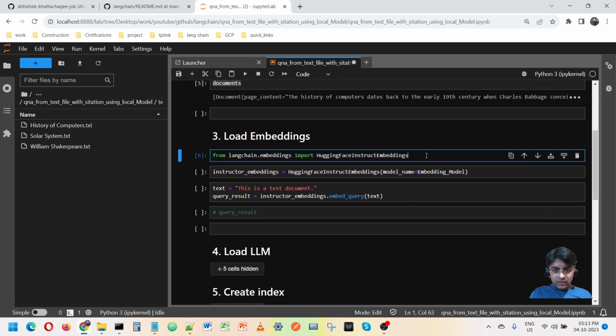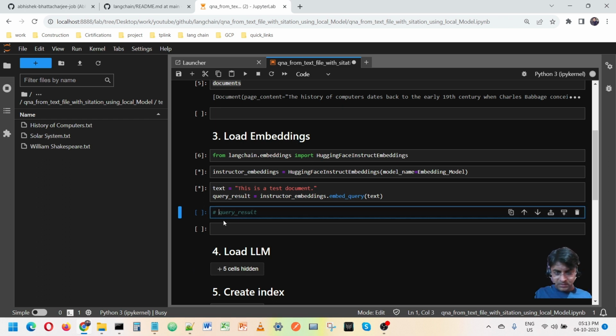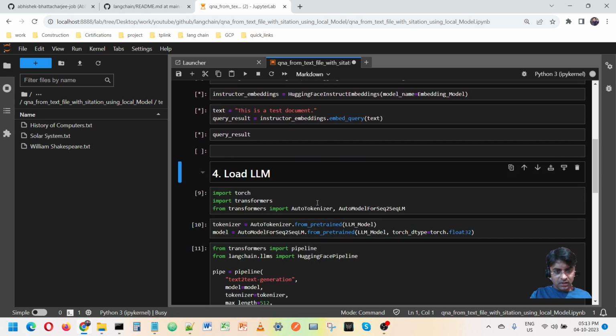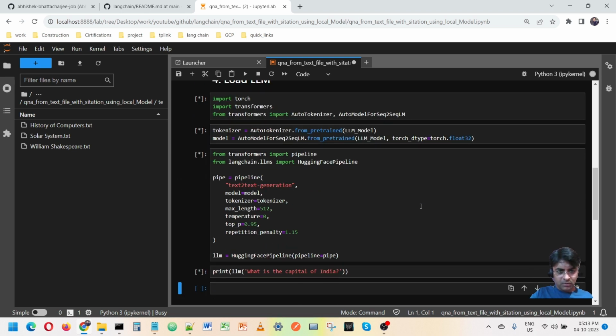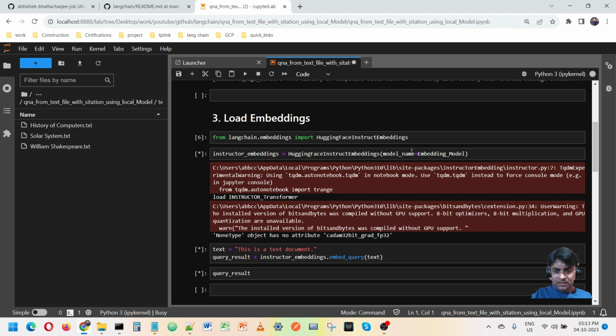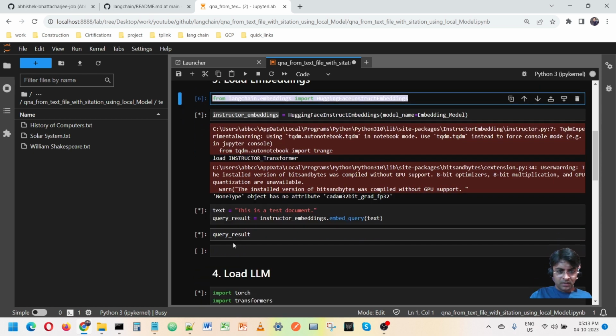Now we are loading the embedding. There is nothing much to tell here. We can check whether the embedding is working from here. Let it come. And here we are loading the LLM. Here also nothing much to say, but one thing I want to tell. In embedding it is straightforward: we are using the Hugging Face instruct embedding model and getting a variable, and you have to import it to make it run.